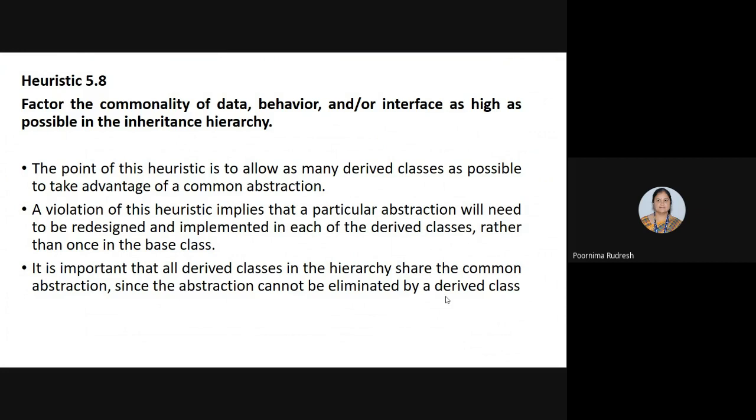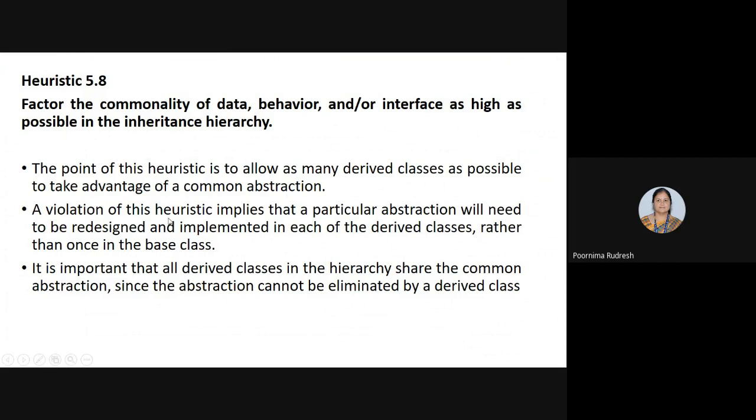That is about the heuristic 5.8. So the point of this heuristic is to allow as many derived classes as possible to take advantage of common abstraction. Common abstraction means keeping the common data, behavior, and the interface at the base class. If more derived classes are constructed, then all the derived classes can make use of the common abstraction which is present in the base class.